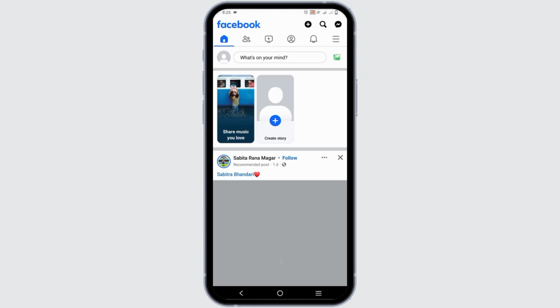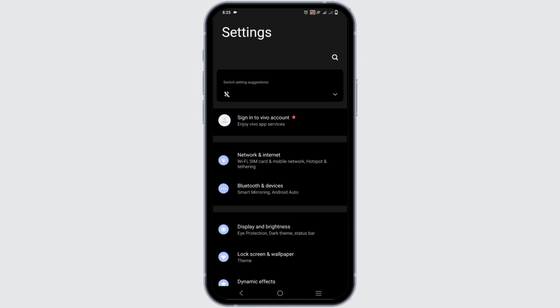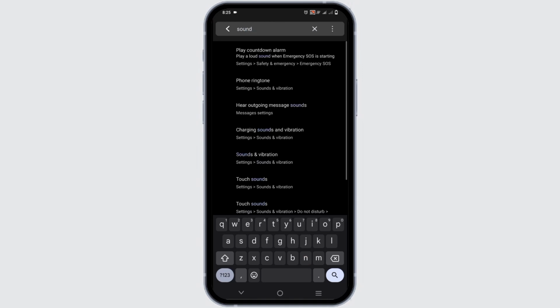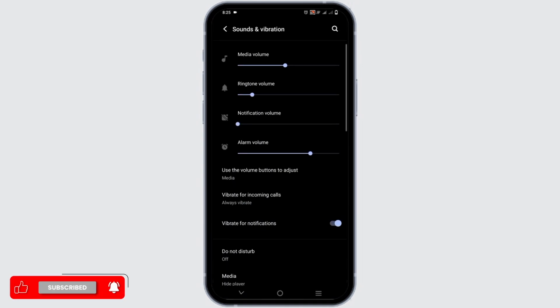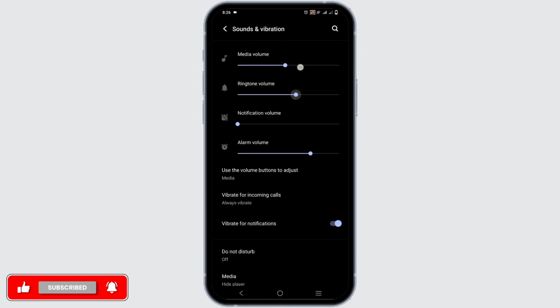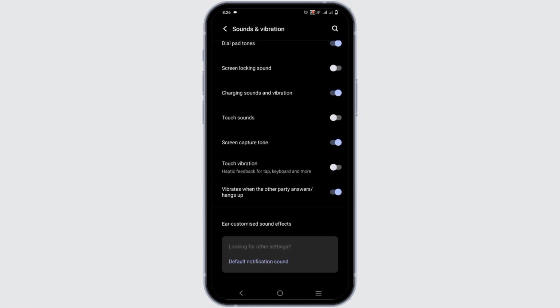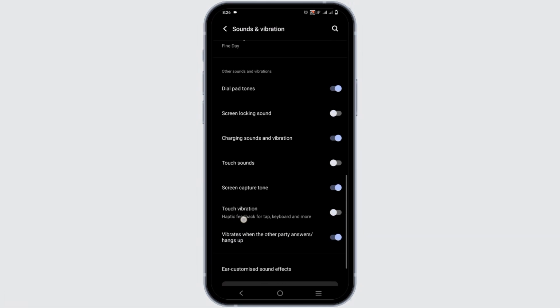Moving on to the next solution, go back to the home page of your mobile device and scroll down until you find Settings. Once you open your settings, you need to search for the audio option. For that, on the search bar, type in sound. Then you will see a list of options, click on Sounds and Vibrations. From here, you can select the media volume, ringtone and alarm volume. Make sure that none of these is muted, otherwise the sound could have been paused by it.